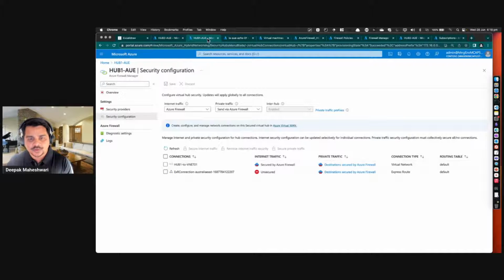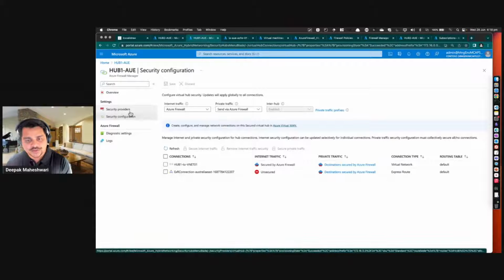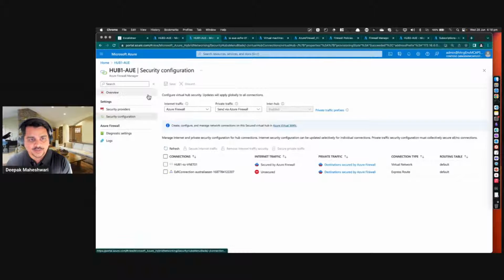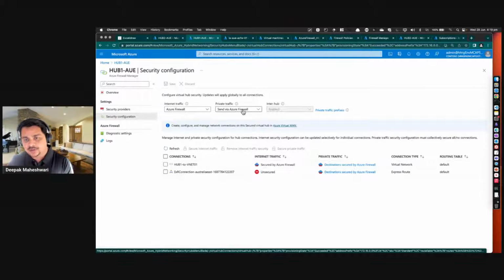Now, another option to configure this is using the firewall manager. As I talked about, we can do it either using the firewall manager or using the hub configuration under the vWAN. The way we do it is we select our firewall manager, select the hub, and then look at the security configuration. It shows my internet traffic going via the firewall, my private traffic is also going via the firewall, and my inter-hub communication is enabled.